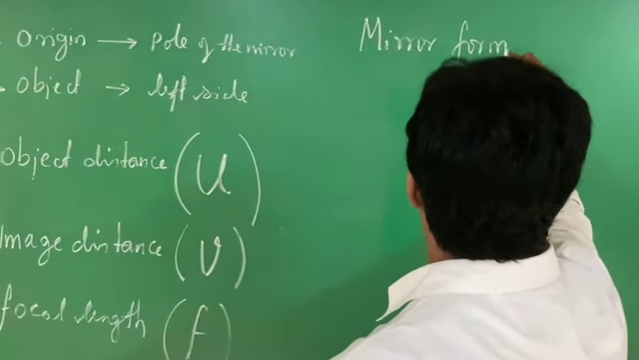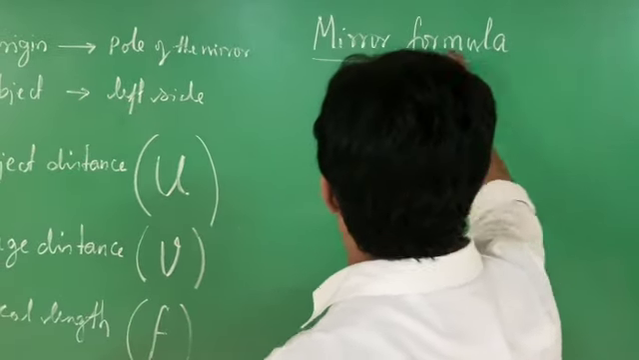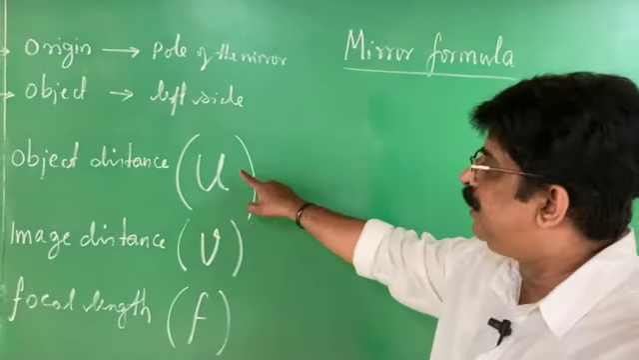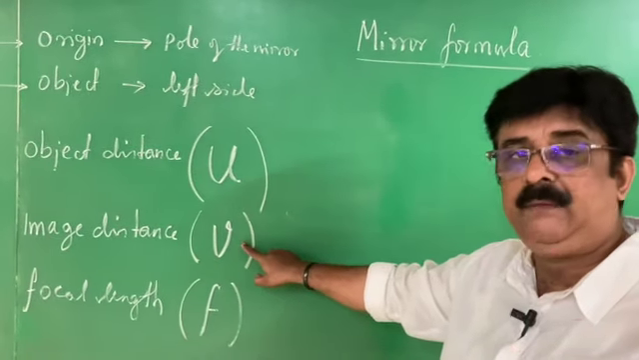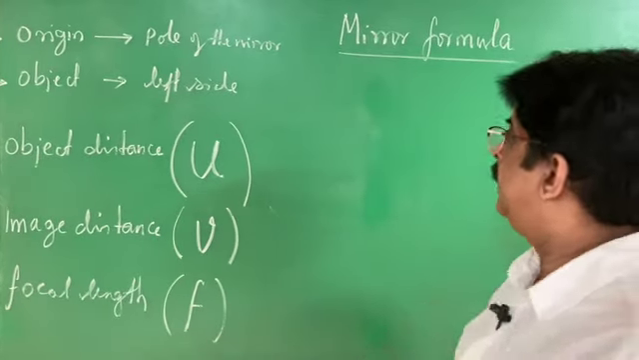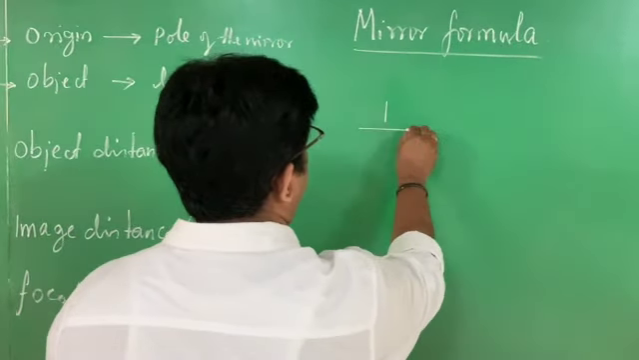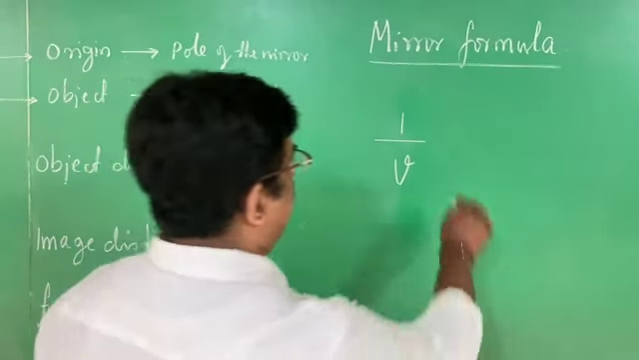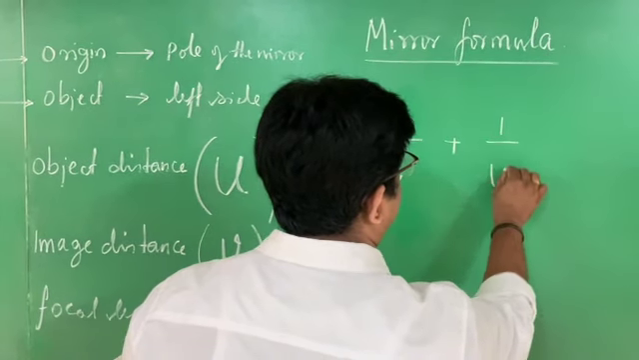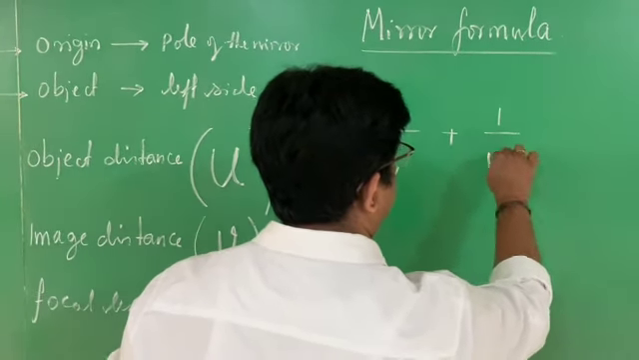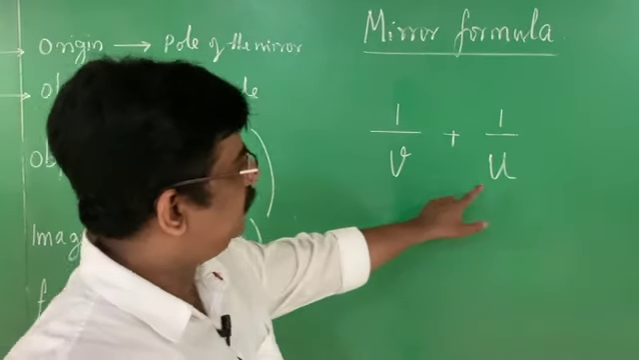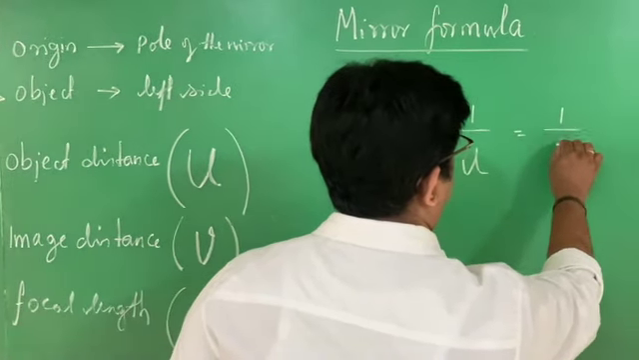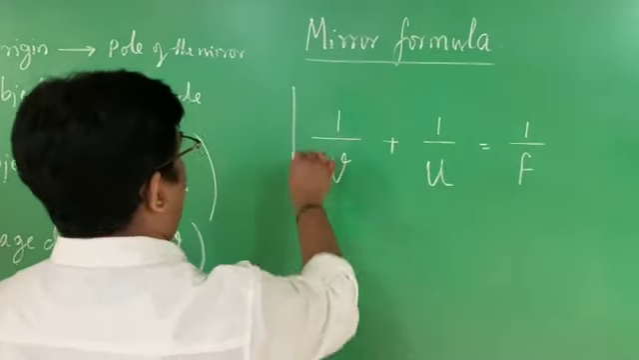Mirror formula is a relation between U, V and F. What is U? Object distance. What is V? Image distance. What is F? Focal length. The relation is like this: 1 by V, the reciprocal of the image distance, plus the reciprocal of the object distance, object is taken as U. This is V, this is U, is equal to 1 by F. This is the formula.